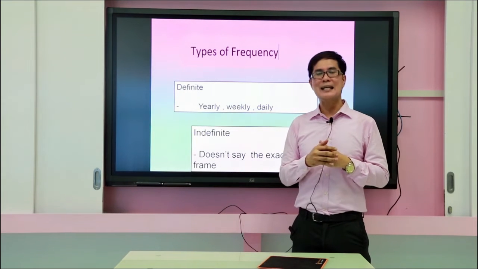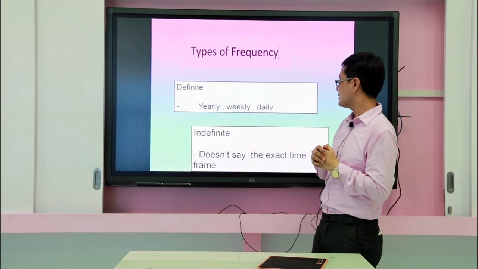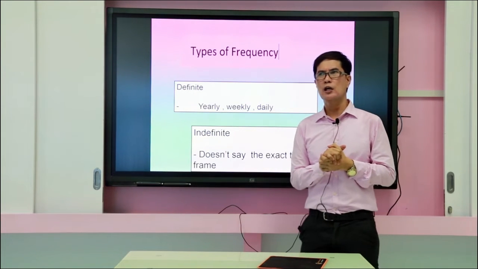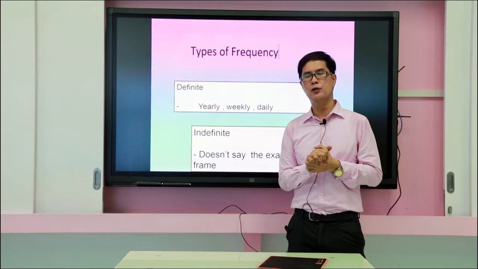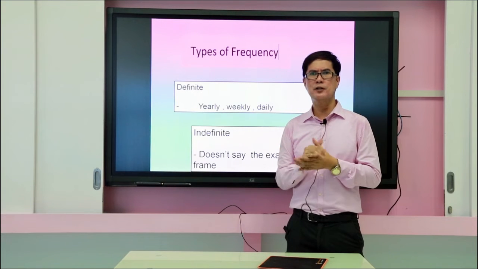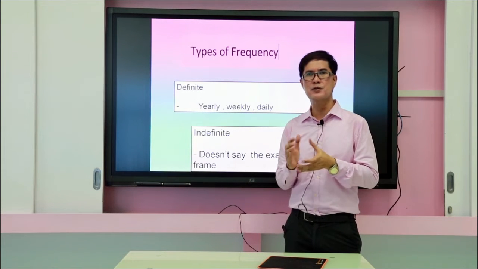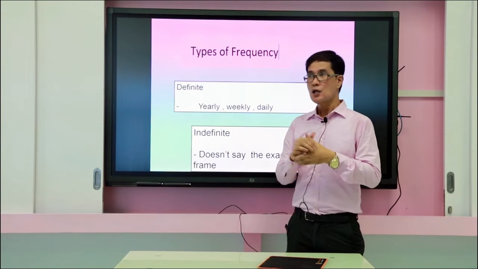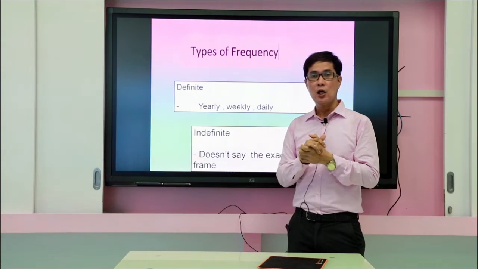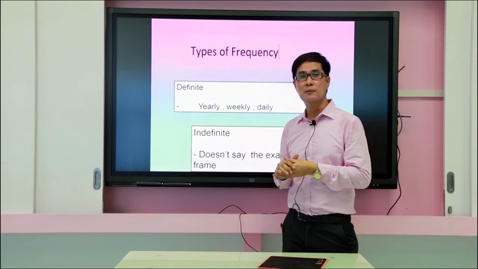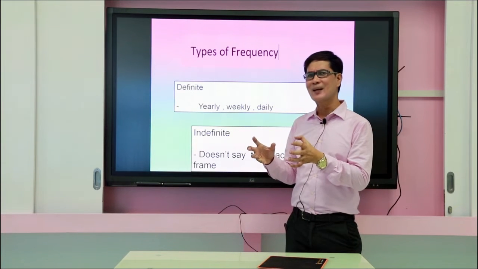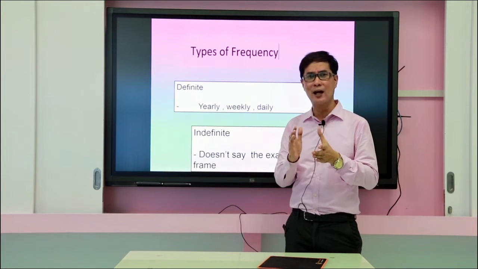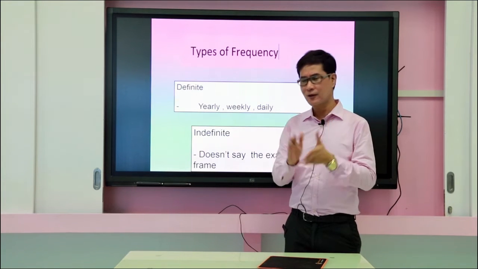The second one is indefinite. We have doesn't say the exact time frame. So teacher, if I would say that I'm not quite sure of the activity, what specific adverbs of frequency should I be using? It depends, all right? So on the next slide, okay, we will find out, because there is like a certain degree, all right, for that certain activity that you will use to describe this adverb, all right? Let's see.